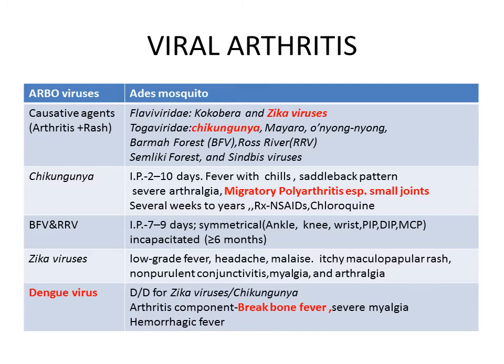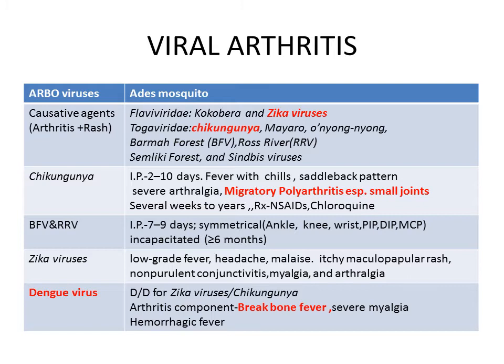Coming to the Zika virus, we will find a viral prodrome of low-grade fever, myalgia, headache, malaise, maculopapular rash, and myalgia and arthralgias rather than arthritis. And dengue virus. Dengue virus is the most common differential for Zika virus or Chikungunya virus. It has both an arthritic component and a severe myalgic component. It is also known as breakbone fever. And dengue virus also has a hemorrhagic component, which is absent in the case of Chikungunya virus.